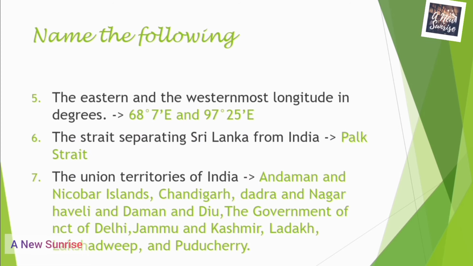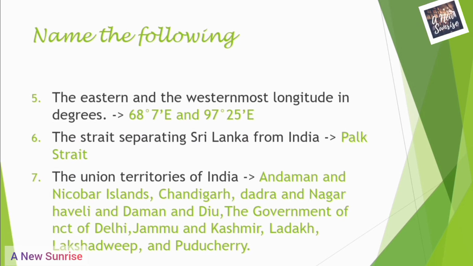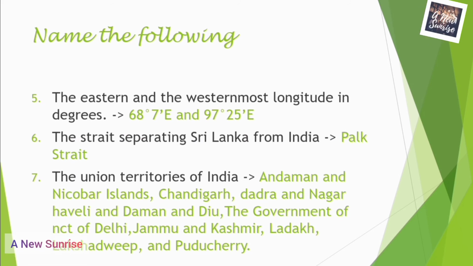The strait separating Sri Lanka from India. The answer would be Pak Strait. Pak Strait is the strait which separates Sri Lanka from India. Now the Union Territories of India. Presently there are 8 Union Territories of India. First one is the Andaman and the Nicobar Islands. Second is Chandigarh.